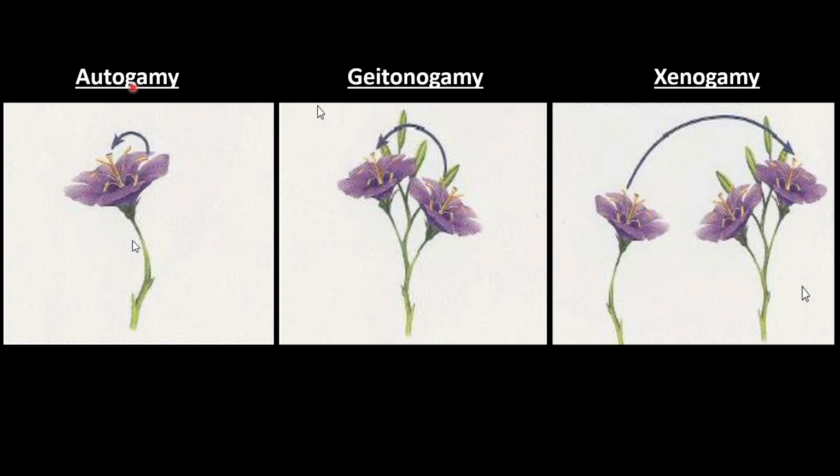So here you will find three main types of pollination: autogamy, which is also called self-pollination, where transfer takes place within the same flower. Geitonogamy, where the transfer of pollen grains from anther to stigma takes place from one flower to another flower, but on the same plant. And in xenogamy, the transfer takes place between two flowers of different plants, but the same species. So these are the three types of pollination: autogamy, geitonogamy, and xenogamy.